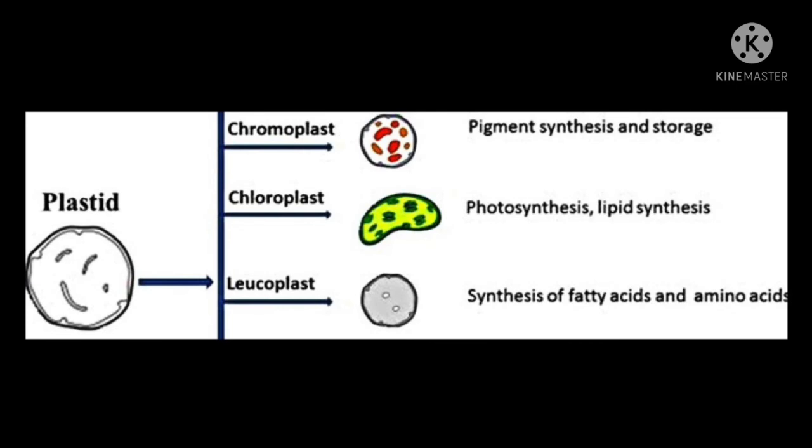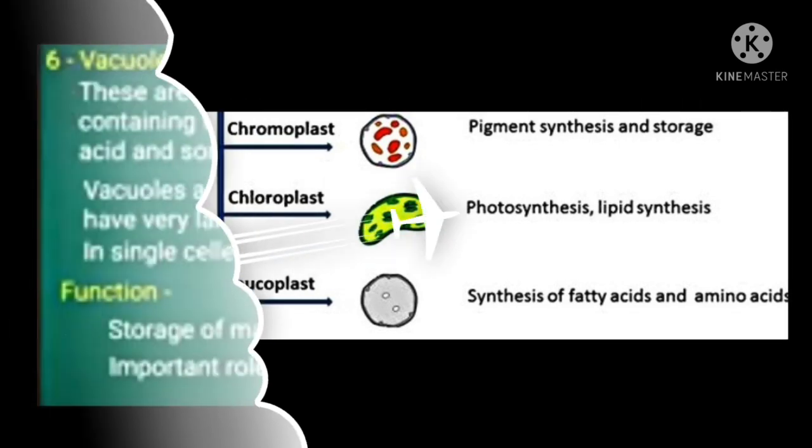In this, we can clearly understand the types of plastids. That is chromoplast, which synthesizes red or brown pigment and is useful in storage, while chloroplast, which is green in color, is helpful in photosynthesis and lipid synthesis, and leucoplast, which is white in color, is usually found underground. They synthesize fatty acids and amino acids.